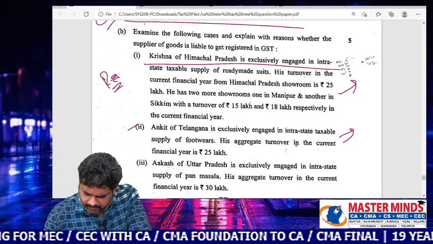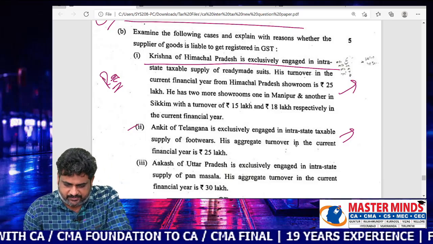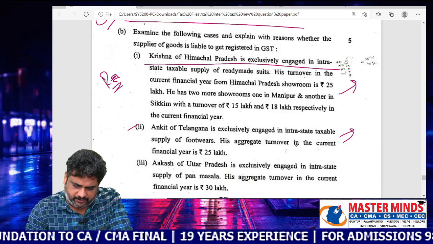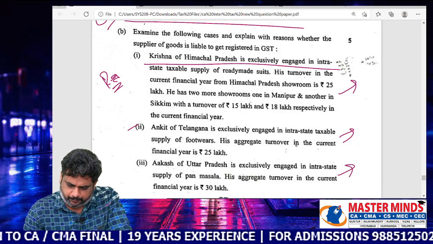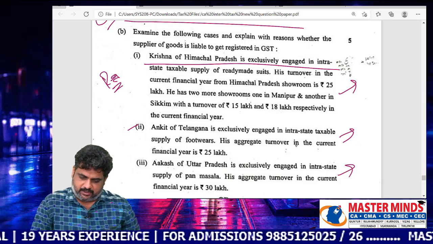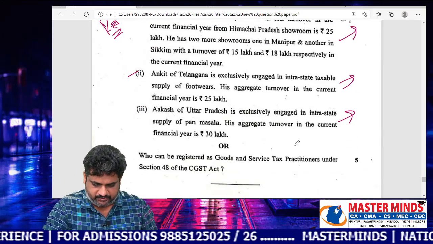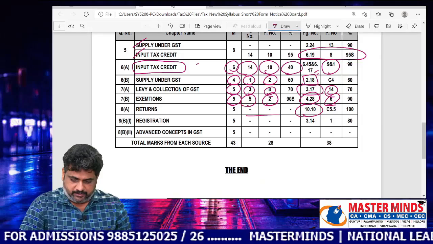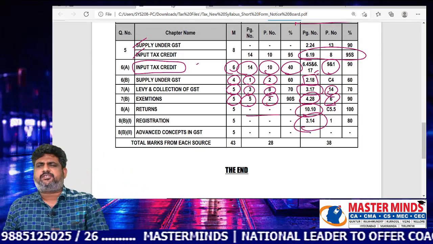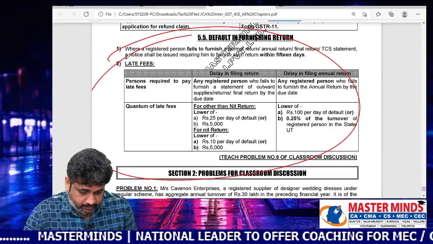Ankit of Telangana is exclusively engaged in intrastate taxable supply of the footwear. His aggregate turnover in the current financial year is 25 lakhs. Akash of Uttar Pradesh is exclusively engaged in intrastate supply of pan masala. His aggregate turnover in the current financial year is 30. Like that, the points are there. So you can observe here, in page number 3.14, a similar problem is there. I will make you look at that one.